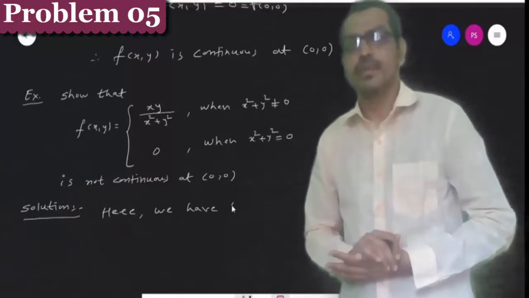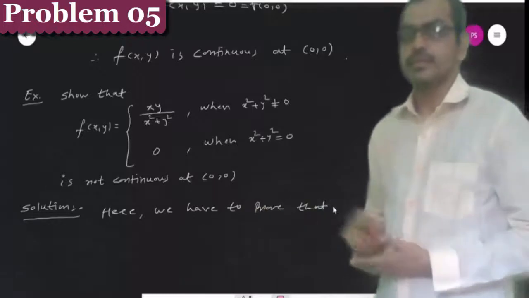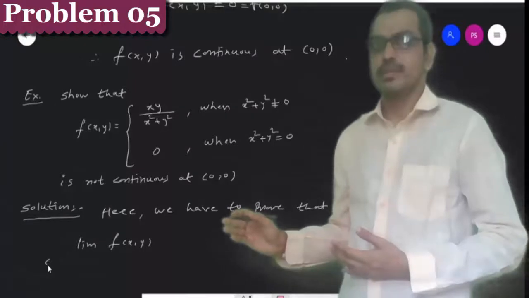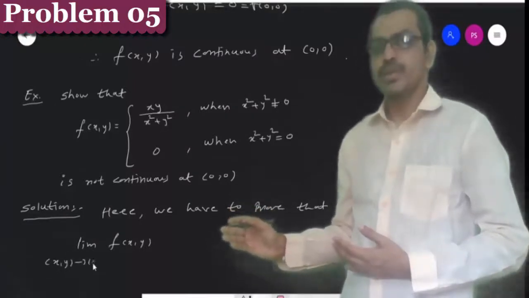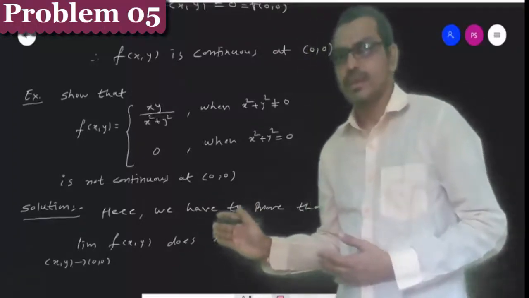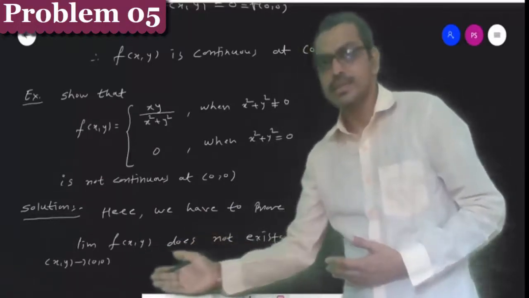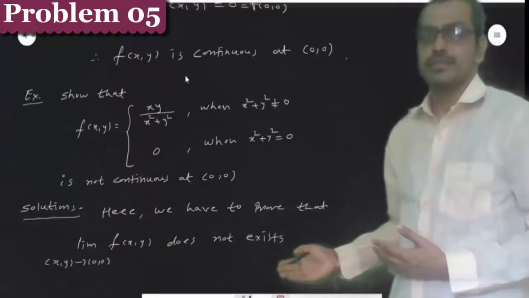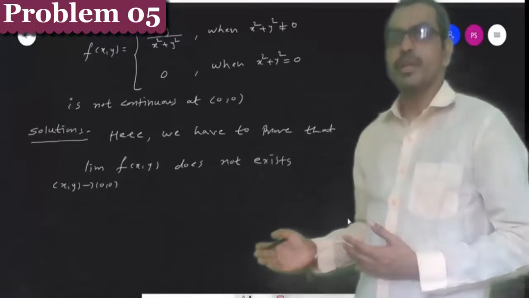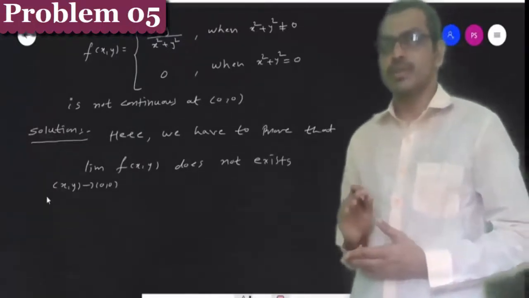Here we have to prove that the limit of the function f(x,y) as (x,y) tends to (0,0) does not exist. That is, here the limit of the function is not equal to its value. That is, we have to show that the limit of function is not equal to its value.